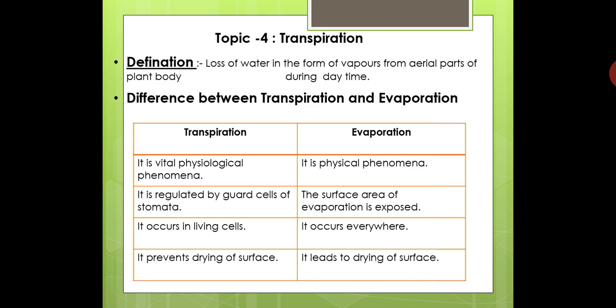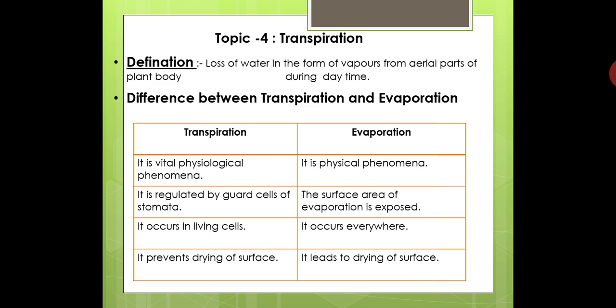For example, calotropis, in this plant we observe this type of transpiration. The second type of transpiration is called lenticular transpiration. In plants like subabul or many other mimosae members, you find that the bark has some cracks and lenticular spots, that is lens-shaped or eye-shaped spots on the bark. And these are what we call the lenticels.